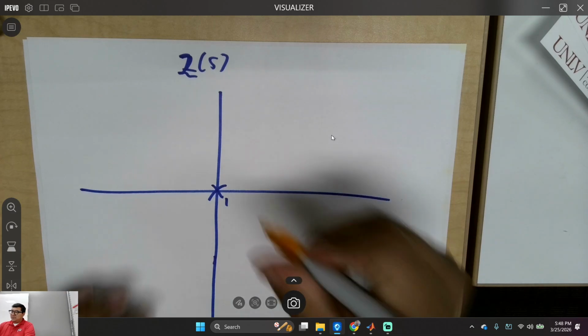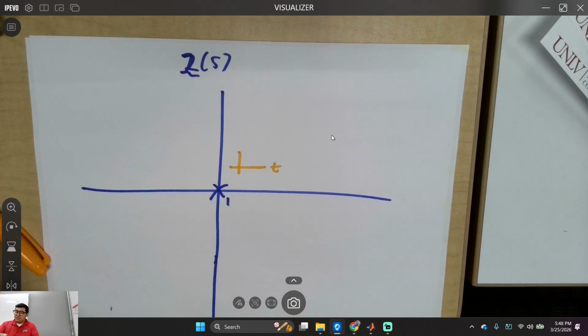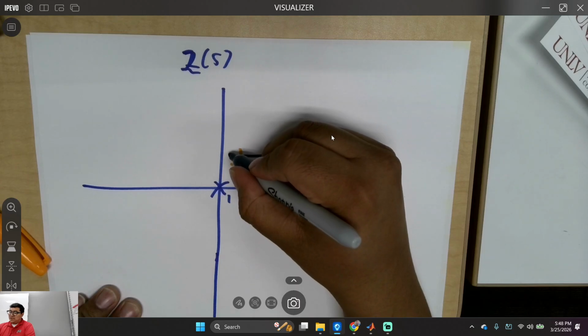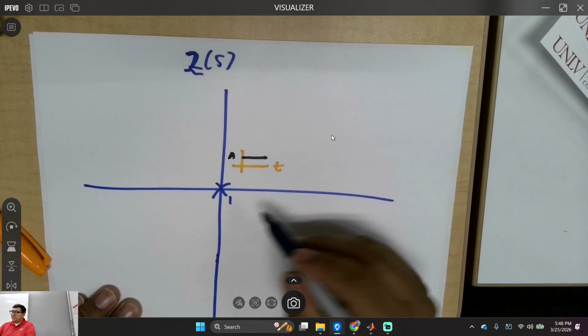It's going to look like this. Okay, this is time. It's going to look like this. I don't know, some value, A, or something like that. DC, right? It's a DC signal.